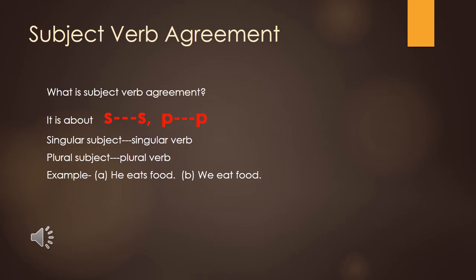You can see the examples. The first example is: He eats food. Because he is a singular subject, whatever verb we use here, eats, is also singular. Now see the second example. We eat food. Here we is the subject, that is plural, and that's why a plural verb is used here: eat only, not eats. So whatever helping verb or main verb we use in the sentence totally depends on the subject. Singular subject, singular verb. Plural subject, plural verb.